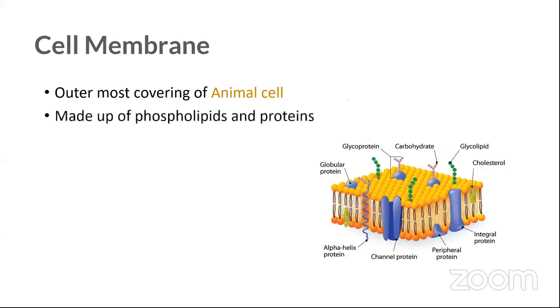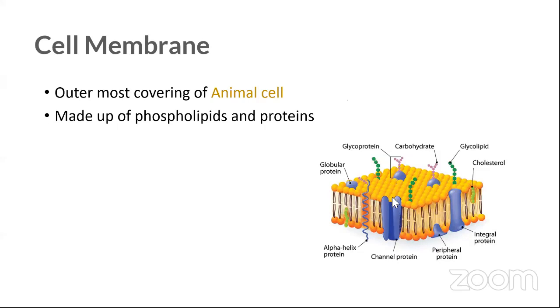What does the cell membrane do? Before that, let's see what it is made up of. It is made up of phospholipids and proteins, and there are many structures. It's like a real strict gate. It does not let in whatever comes its way; it always checks. Look at these channel proteins.